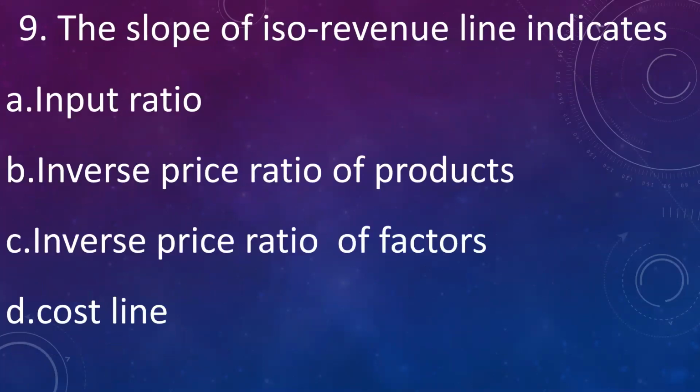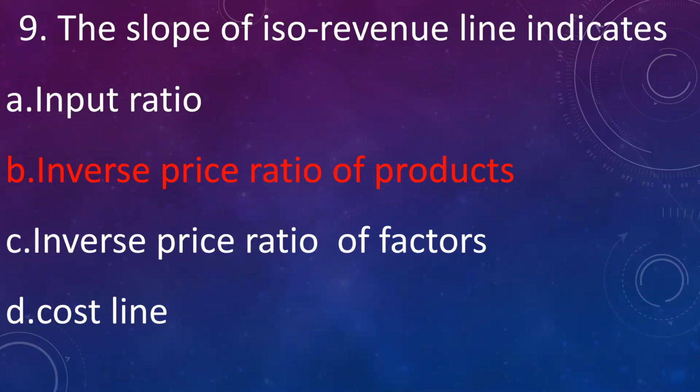Then the slope of iso-revenue line indicates: A. Input ratio, B. Inverse price ratio of products, C. Inverse price ratio of factors, D. Cost line. Answer is inverse price ratio of products. The iso-revenue is related to products. So the slope will indicate the inverse price ratio of the products.